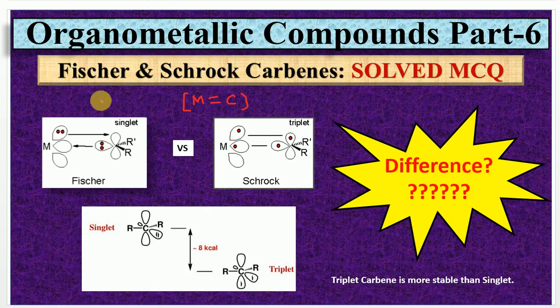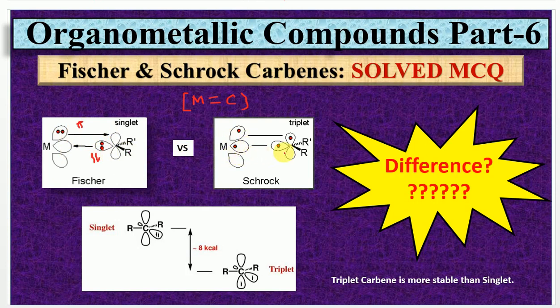You could see here, this is the structure of Fischer carbenes, where you can observe the carbene is donating a pair of electrons to the metal. At the same time, it is going to accept a pair of electrons back from the metal. So this is pi back bonding. And here, these two electrons usually exist in the singlet state with opposite spin.